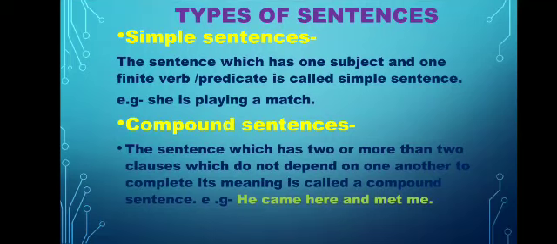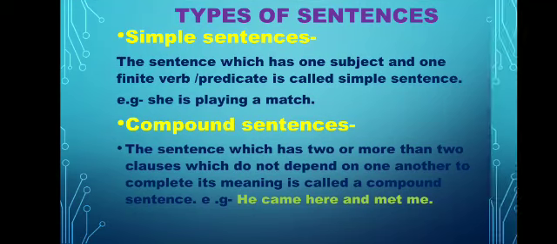"He came here" is a main clause and "met me" is a coordinate clause, because "and met me" begins with the coordinate conjunction "and". These both clauses are not dependent on each other to give the complete sense. That's why these types of sentences are called compound sentences.